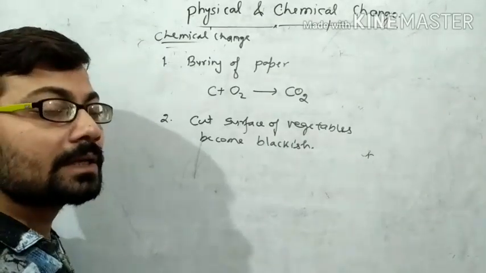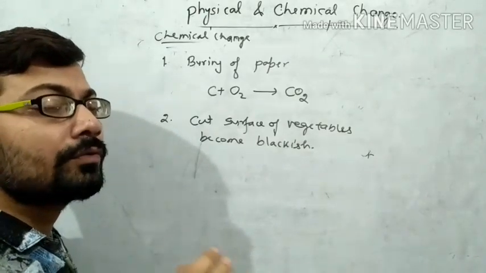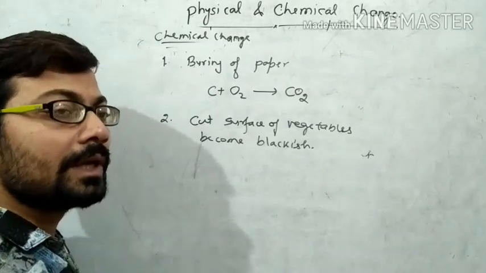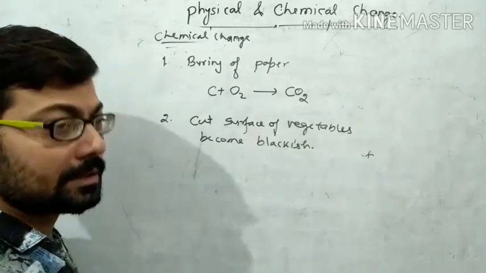Why do they become blackish? Actually they release some chemical compound that is a phenol. When it reacts with the air, then its surface become blackish.